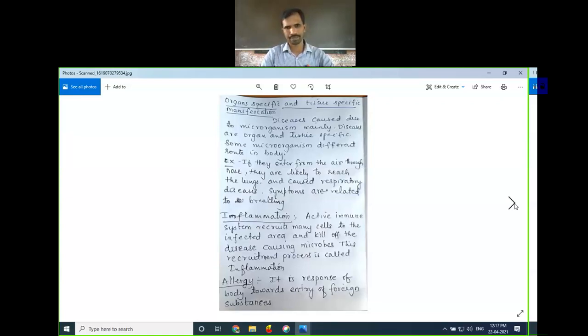Or sometimes, as I told you, the doctor will try to reduce your symptoms by providing painkillers. If you are suffering from headache, he will give an analgesic. If you are suffering from fever, he gives antipyretics, which reduce the temperature of the body. If you are suffering from vomiting, anti-vomiting tablets will be given. If you have a gastric problem, tablets related to that will be given. This is the principle of treatment.